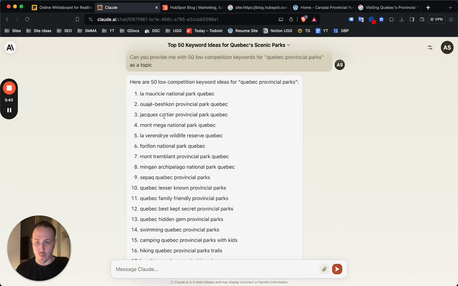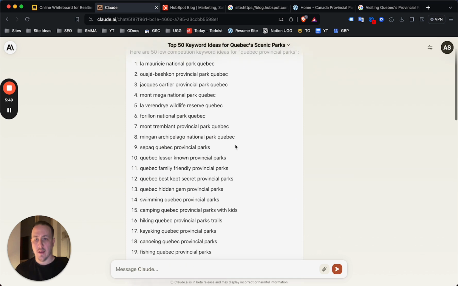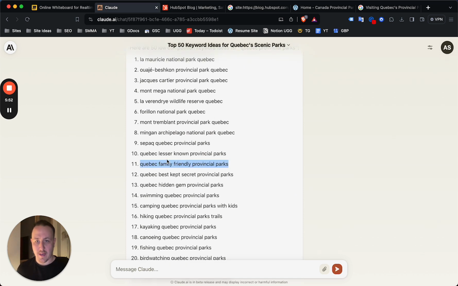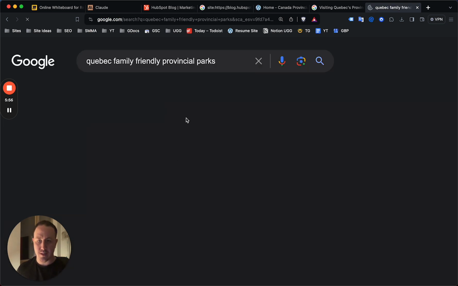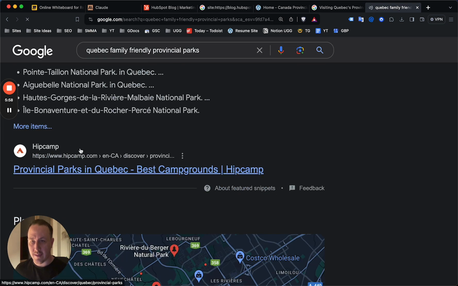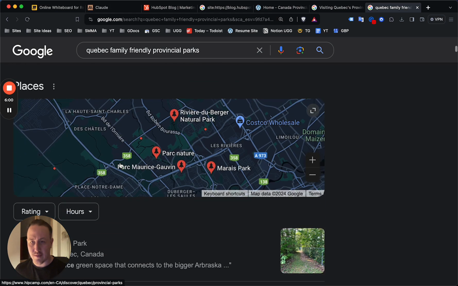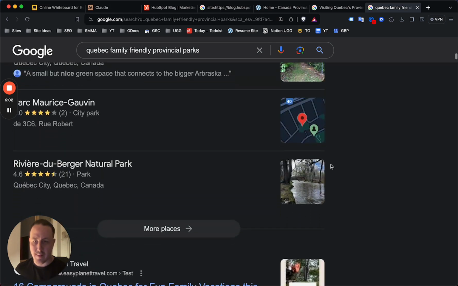It's going to be Google Maps. It's going to be their own website. It's going to be the Quebec Tourism website. Very unlikely you're going to outrank something way too broad like this. But for example, Quebec family-friendly provincial parks. I popped it into Google to see if it's even relevant to write for. And look at that, you've got Hip Camp, and this is not even related to the query, but for sure people are looking this up.